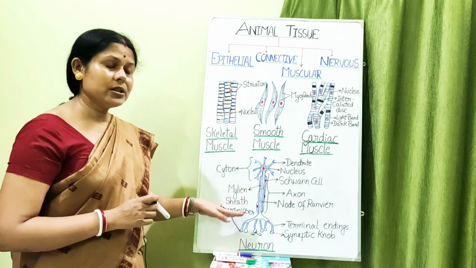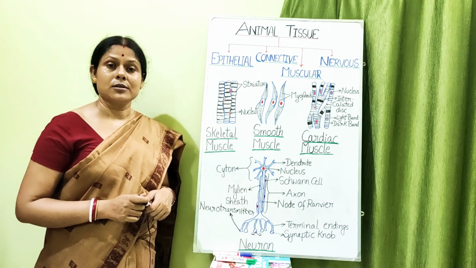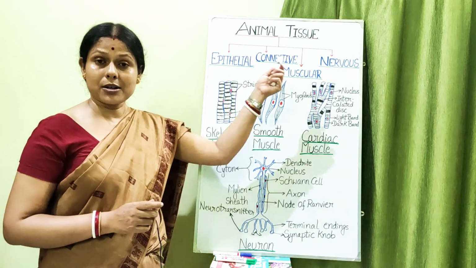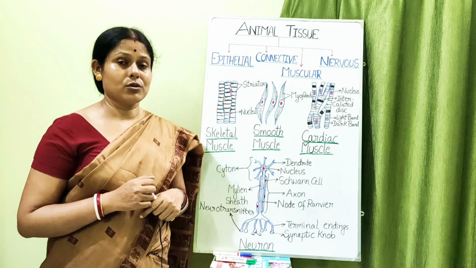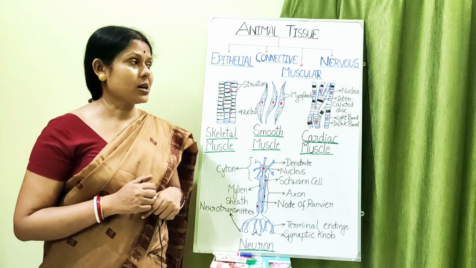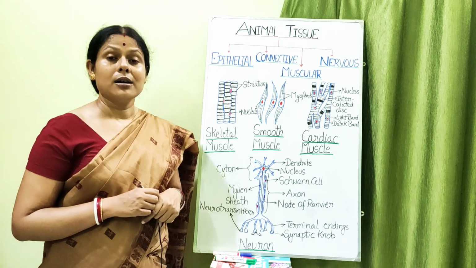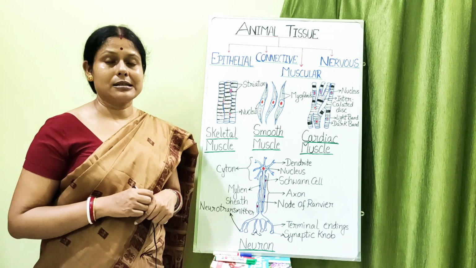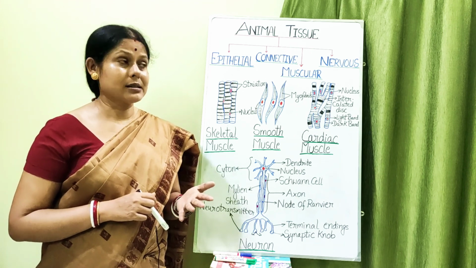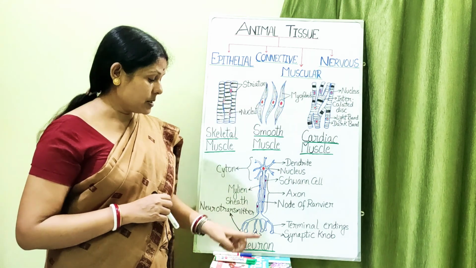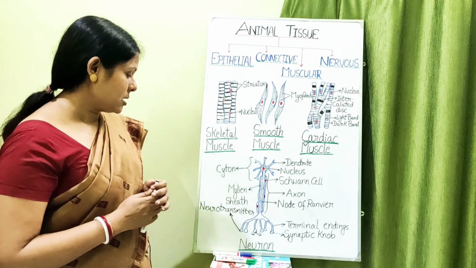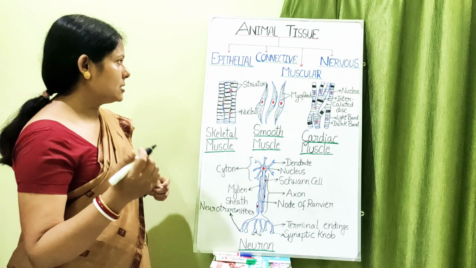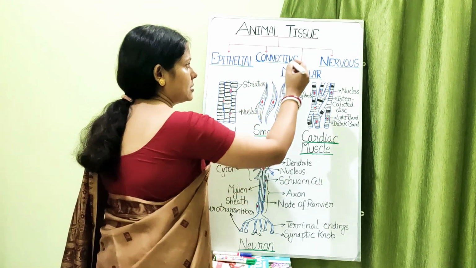Okay, along with the neurons, which are part of the nervous tissue, there are certain packing tissues also. What are those tissues known as? Those tissues are known as your neuroglial cells. So the nervous tissue is made up of neurons and neuroglial cells. What is the spelling? Let me write here so that you can remember the spelling.